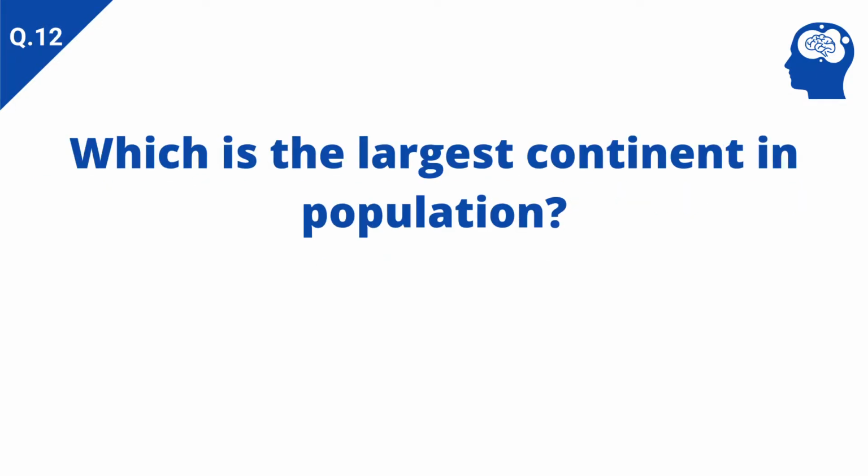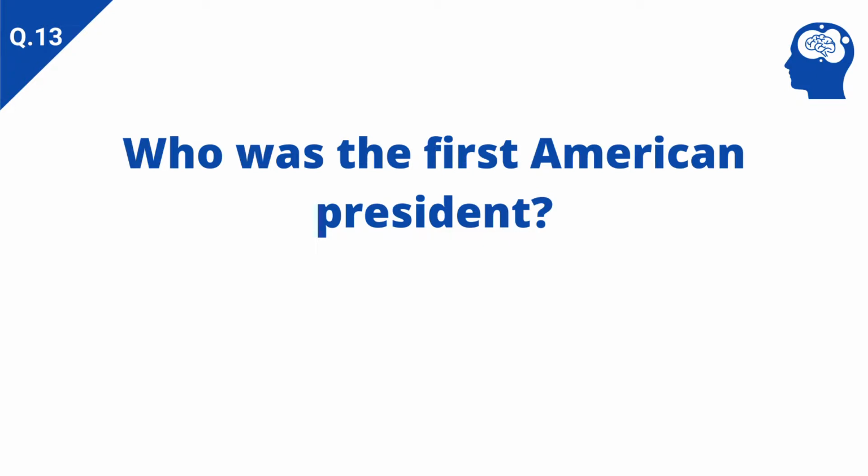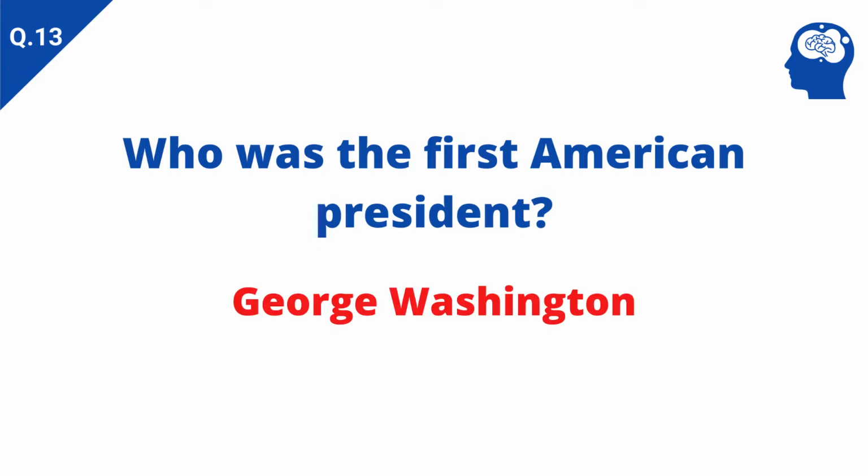Which is the largest continent in population? Answer: Asia. Who was the first American president? Answer: George Washington.